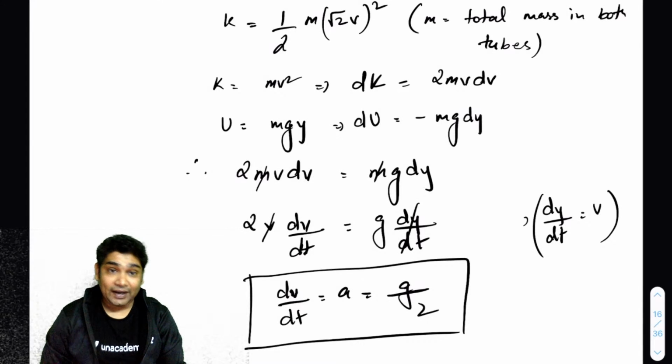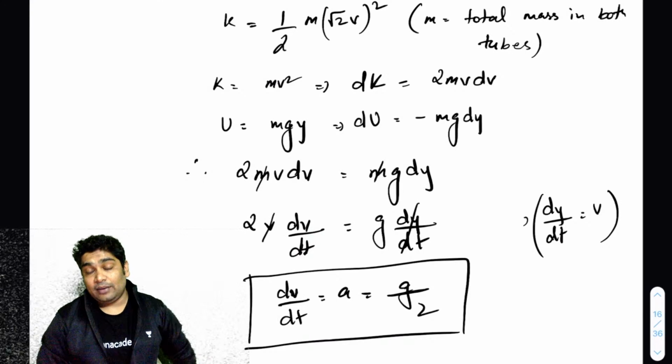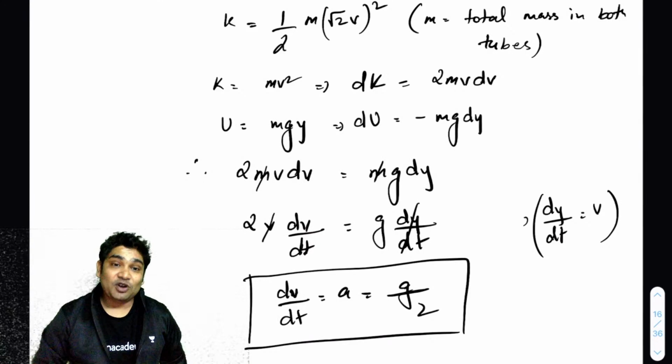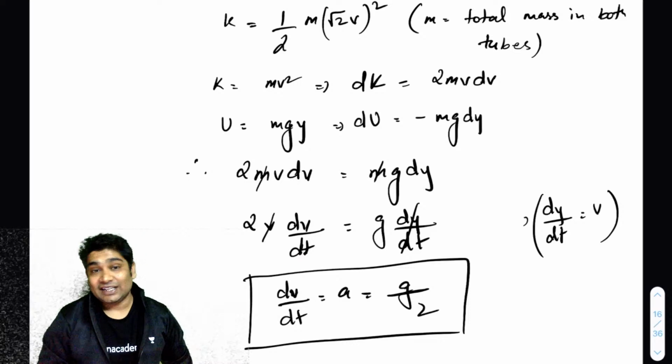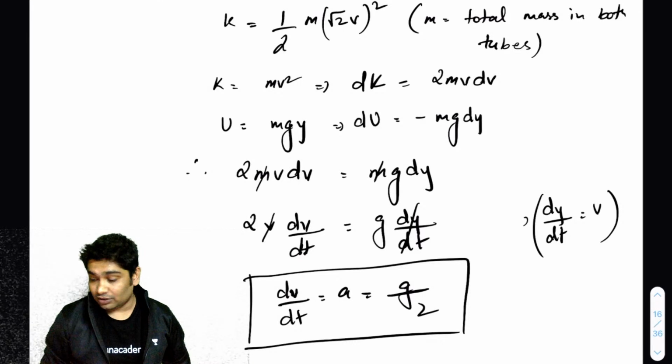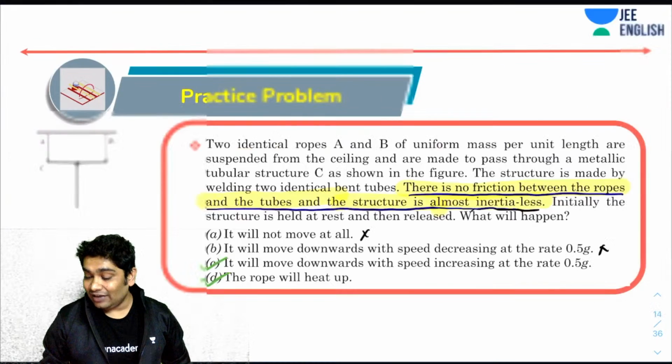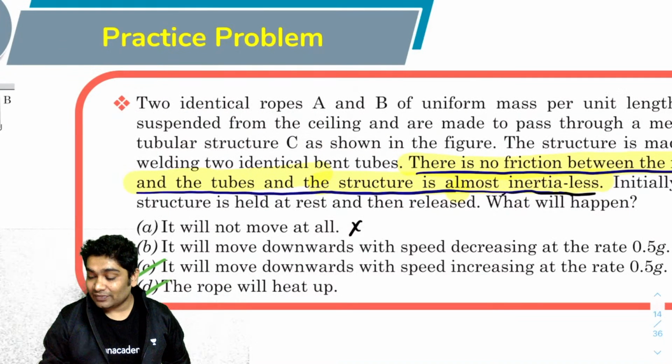So we could find out the acceleration using energy conservation. I know that the kinetic energy of the rope is being gained at the expense of the potential energy that it's losing. So here I have option C as correct.